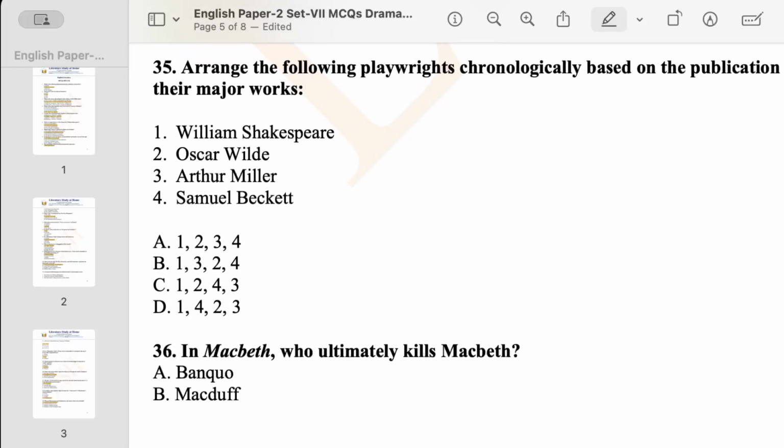Then you have Oscar Wilde at the second, and you can go for Arthur Miller in the third position, and Samuel Beckett in the last one, because Beckett's Waiting for Godot comes around 1953, and Arthur Miller's Death of a Salesman around 1947, or probably 1949. So that is why I think your option A is the correct answer.